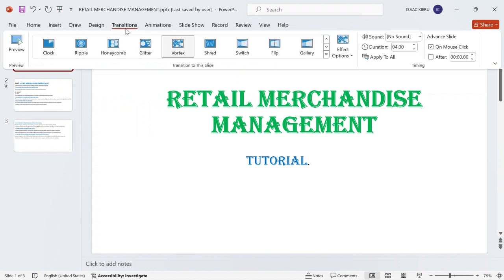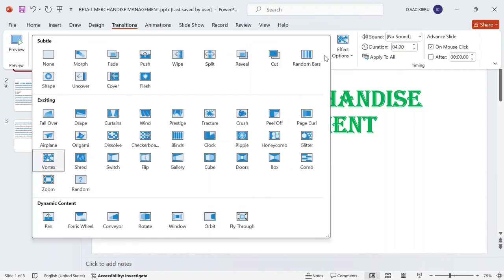So there are different transitions. You can follow my pointer. I'm going to left click on this button here. This is where you pick a special effect for the transition between the previous slide and this one. You just left click once, and it pops up this menu with different types of transitions. What I'm going to do in this tutorial is click on one transition and then make a preview. Maybe I can start with honeycomb.